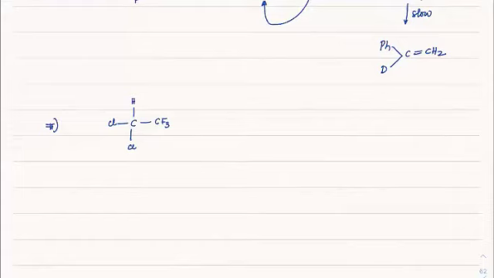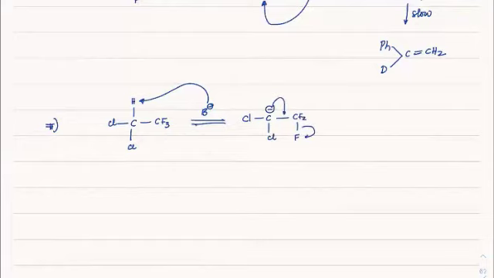Out of this, the first base will extract the proton from here, and I'll get Cl, C, Cl with a minus charge on it, and CF3 remains, and this makes a double bond formation. Cl2C double bond CF2 will form.